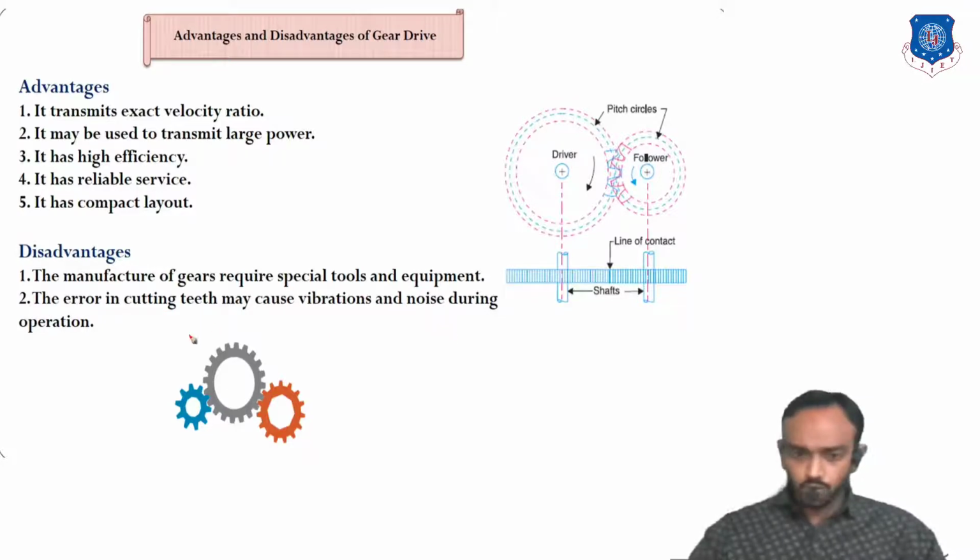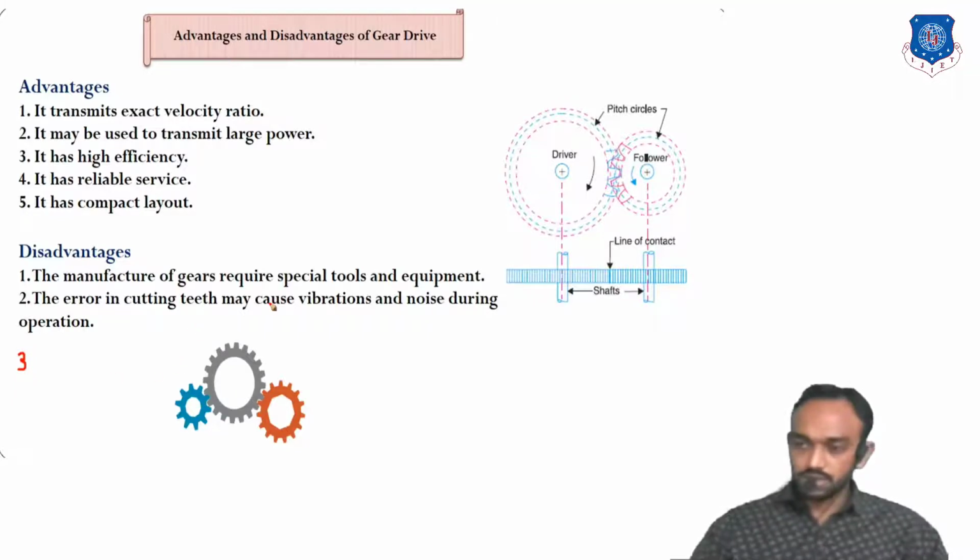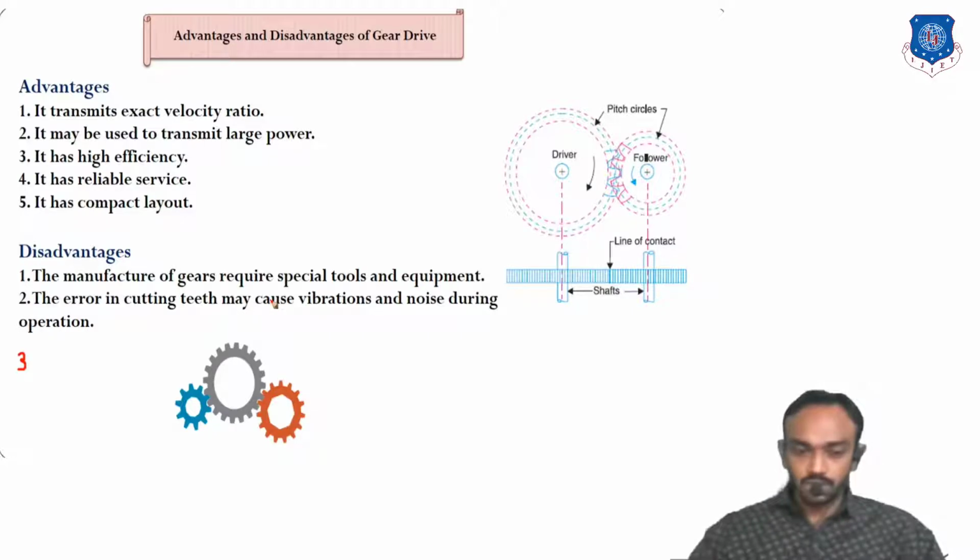Another disadvantage, number 3, is not written here: a gear drive can only be used for short distances. If there are two shafts with a very large distance between their centers, then you can't use lots of gears. So these are the advantages and disadvantages of gears.